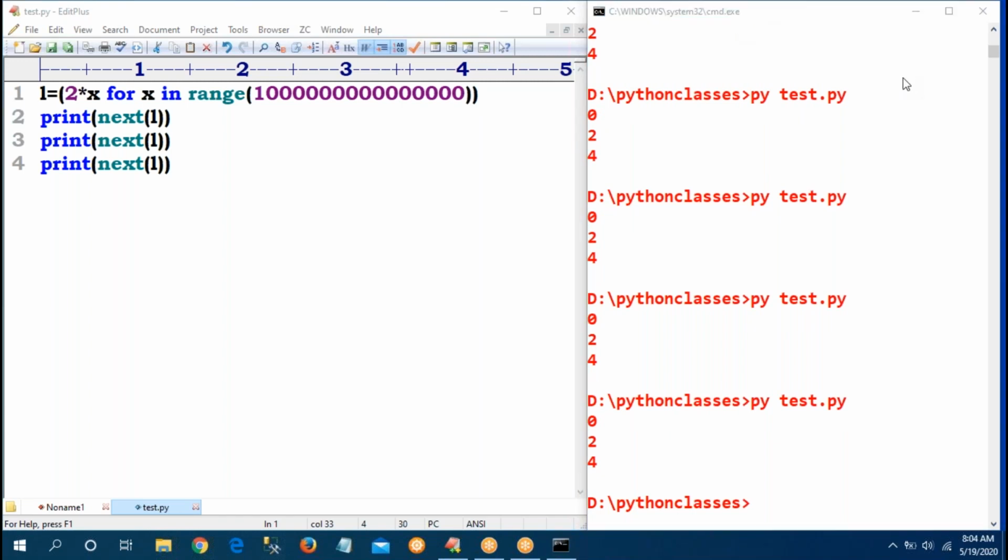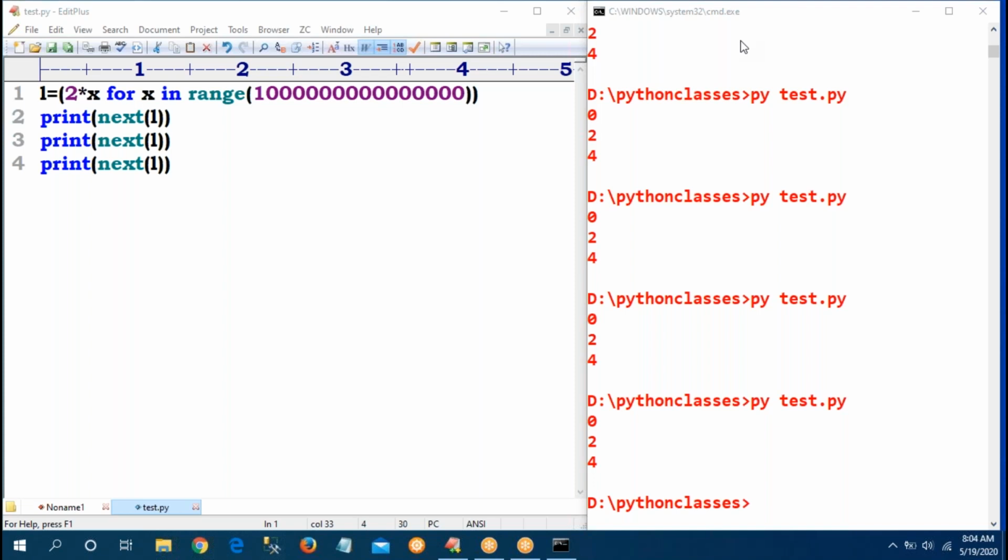Now, what is the difference between square brackets and parentheses? See, this time, even though those many zeros are there, I get immediate output, whereas previously with square brackets it took some time.